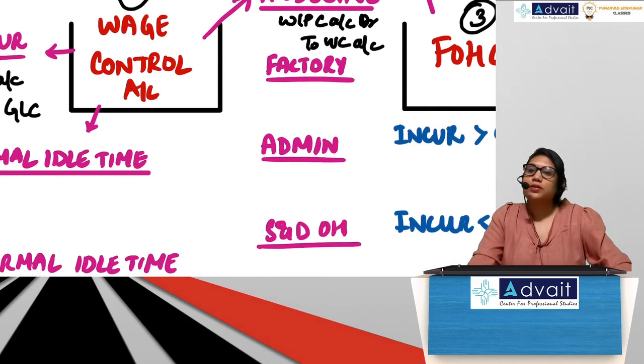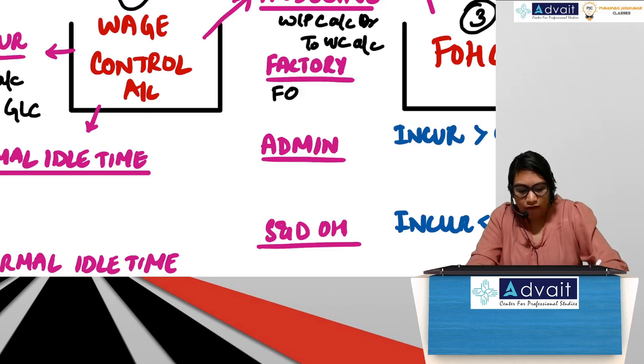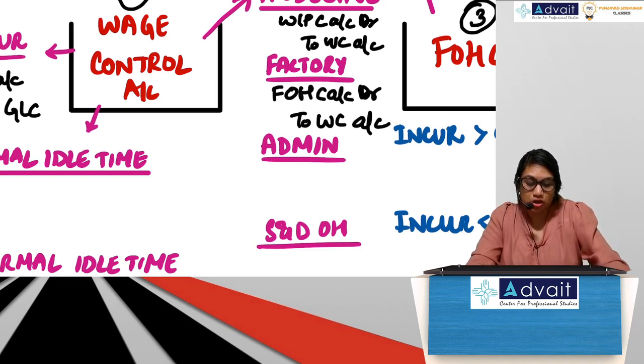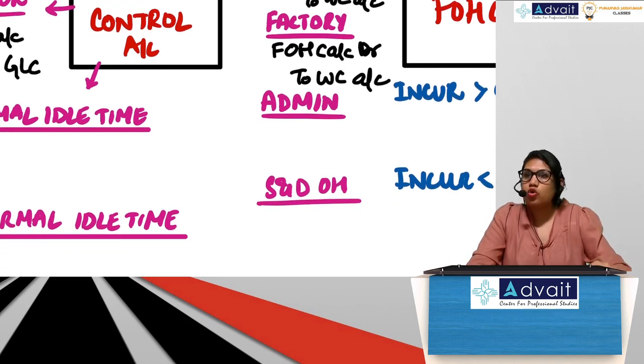Anything indirect, either it will go to factory, or it will go to admin, or it will go to selling and distribution. So if it is indirect wages of factory, where will it go? Factory overheads. So FOH control account debit to wage control account.